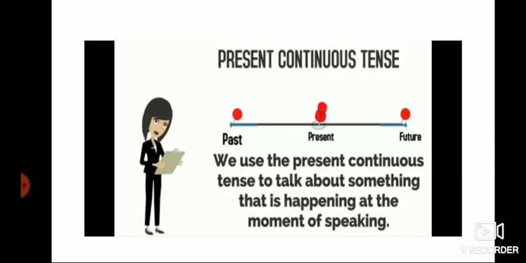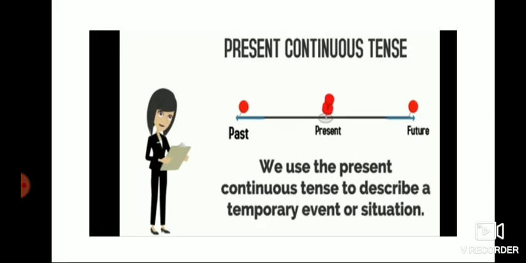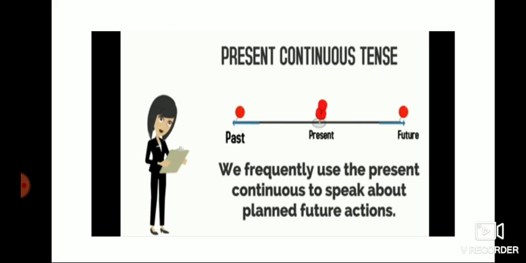We use the present continuous tense to talk about something that is happening at the moment of speaking, happening now. When do we use present continuous tense? Happening now. Then, when we have to describe a temporary moment, event or situation, you have to use present continuous tense. Then we frequently use the present continuous tense to speak about a planned future action. If you plan something for the future, you have to use present continuous tense.